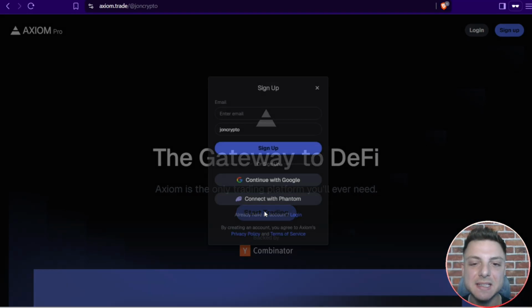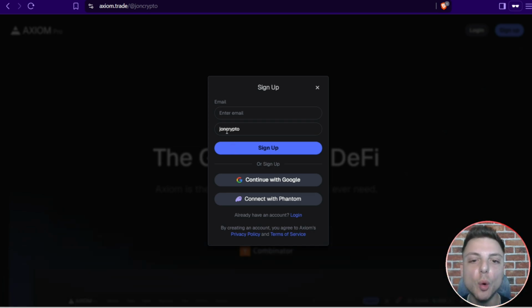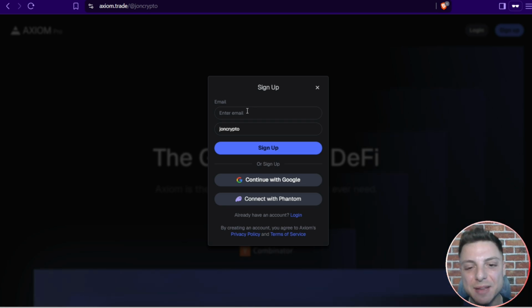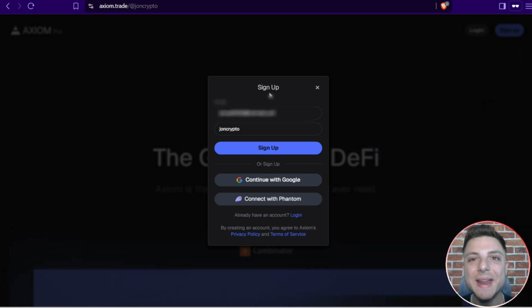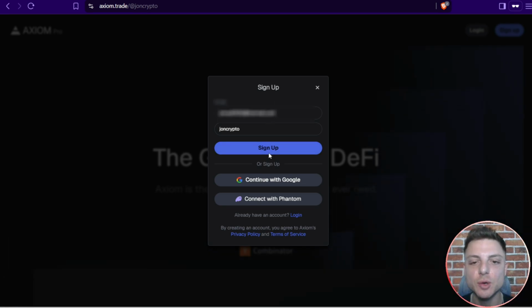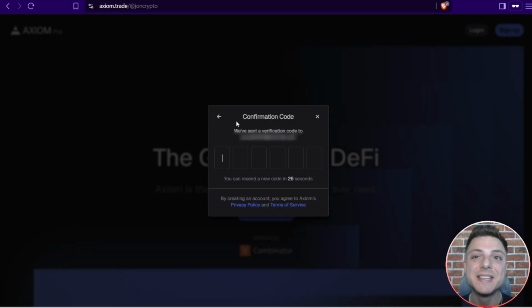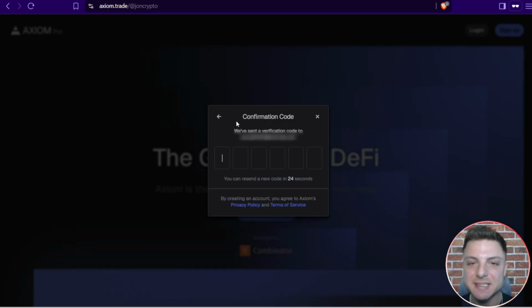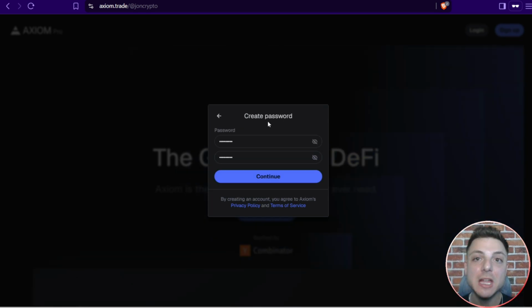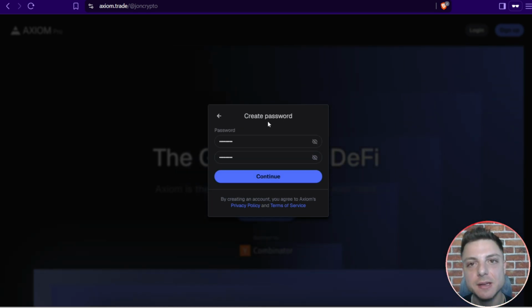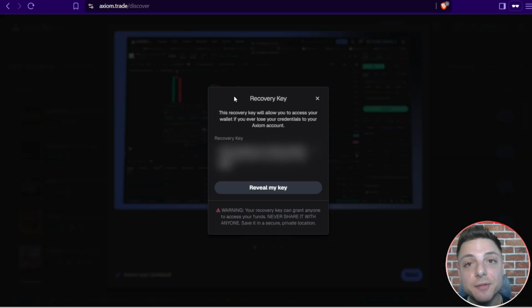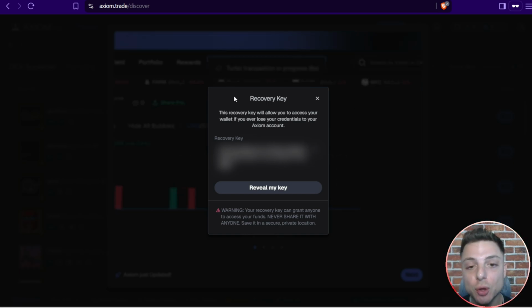We'll begin by clicking start trading, and my code will already be in. Then we'll need to enter our email. You can sign up with Google or even connect your Phantom wallet. So I went ahead and entered my email address, and I'll go ahead and sign up. You now will need to enter the 6-digit code that Axiom has sent you. Go ahead and paste that in. Then we'll create a password for this account, and now we're signed up. Next, you'll be given your recovery key. Make sure to note this down and never share this with anybody.